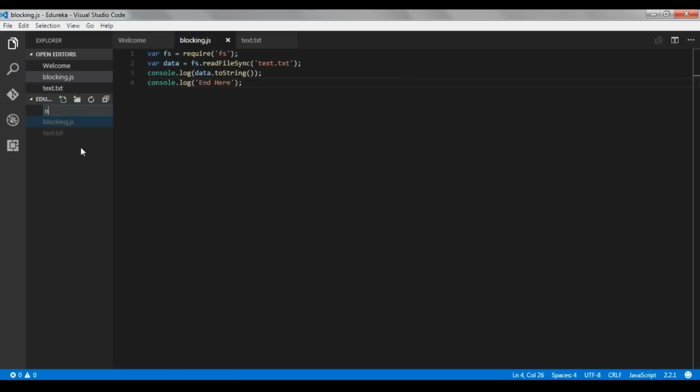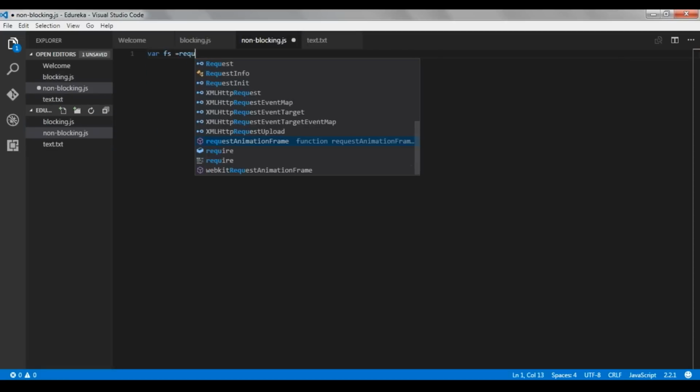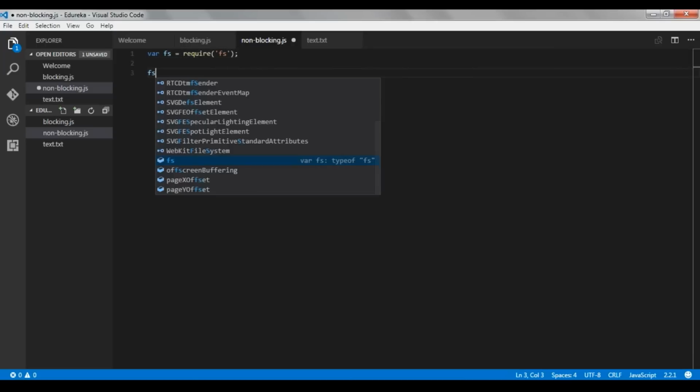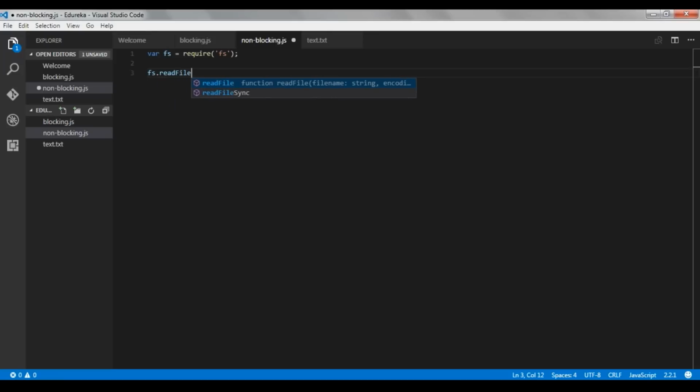So we'll again create a file. We'll name the file non-blocking.js. Now we are again importing the file system module from our Node.js dependencies. As you can remember guys, last time we used the readFileSync function, which made the function synchronous. But to keep the function asynchronous, you will only use readFile. And then the name of the file is again text.txt.